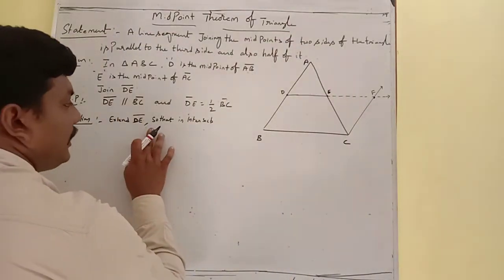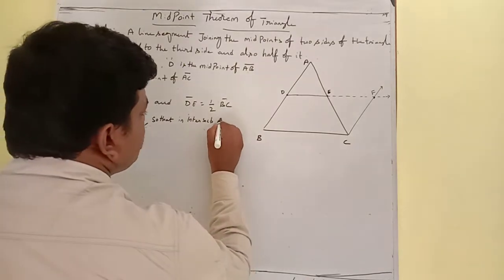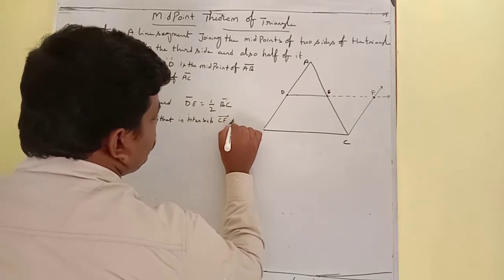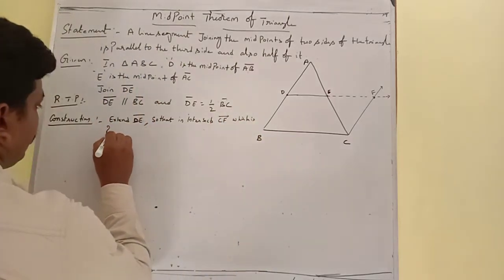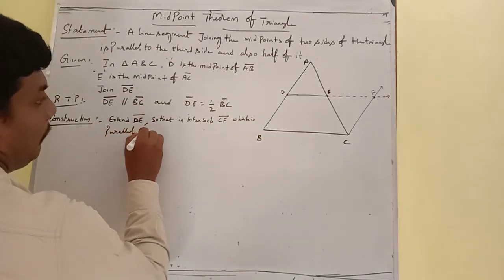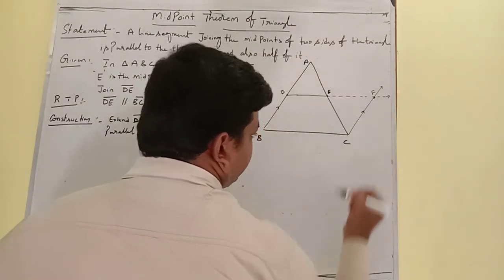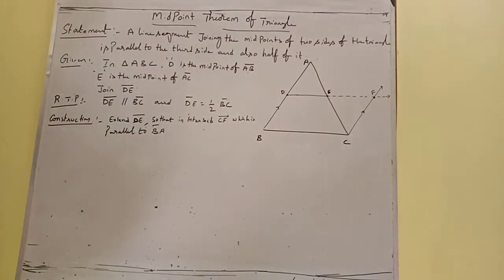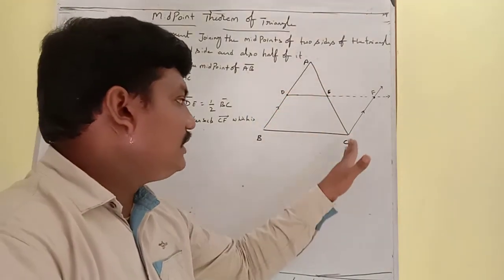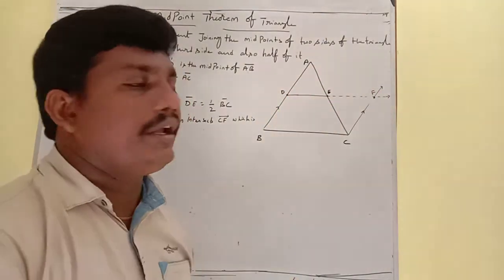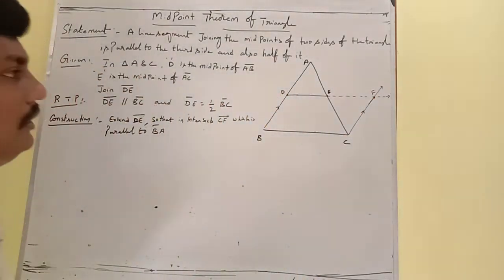Extend the DE line segment so that it intersects CF, which is parallel to BA. That means this line is parallel to this line. So if you extend the DE line segment so that it intersects CF, which is parallel to BA, if you draw a CF parallel line, it intersects at F.